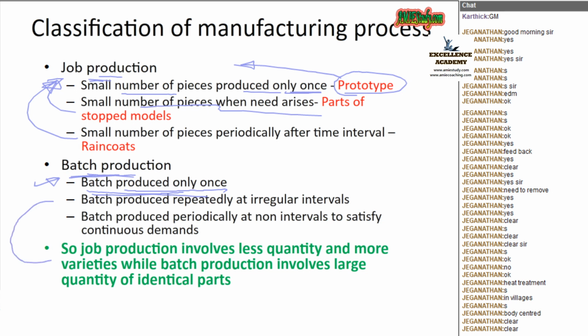Anyway, we can conclude like this. Job production involves less quantity. The quantity of products will be less, but more varieties can be seen. While batch production involves a large quantity of identical parts. Here, more quantity but fewer varieties. Clear, Jonathan?